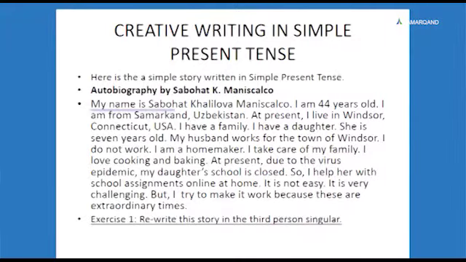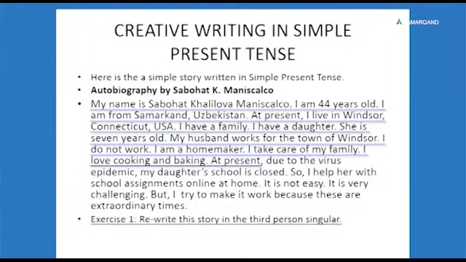My name is Sabuhat Khalilova Maniskalkar. I am 44 years old. I am from Samarkand, Uzbekistan. At present, I live in Windsor, Connecticut, USA. I have a family. I have a daughter. She is 7 years old. My husband works for the town of Windsor. I don't work. I'm a homemaker. I take care of my family. I love cooking and baking.